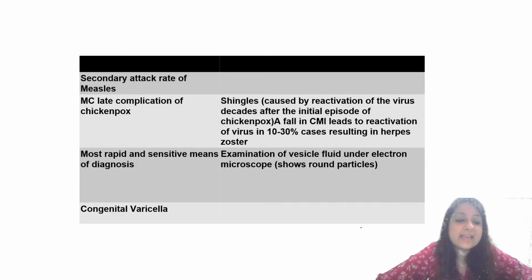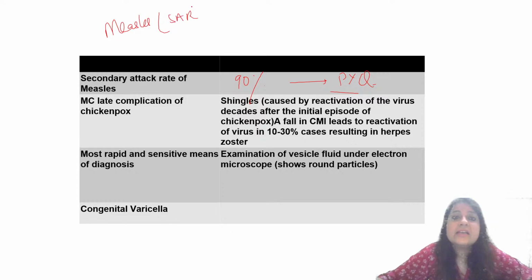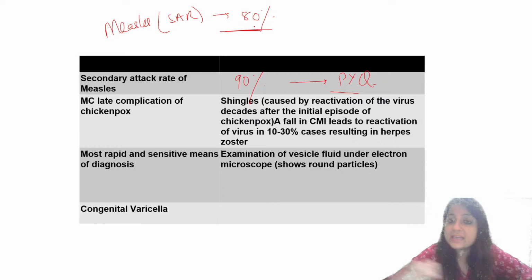Next, what about the secondary attack rate? Secondary attack rate tells us about the communicability of chickenpox. Here it is 90%. This is a PYQ. What about measles? What is the secondary attack rate of measles, everybody? The secondary attack rate of measles is 80%, but of chickenpox it is 90%. And what is the most common late complication of measles? We know it is SSPE. Very good, everybody.